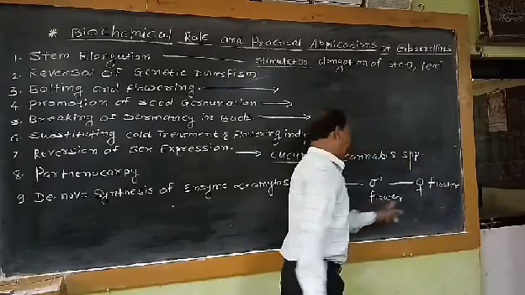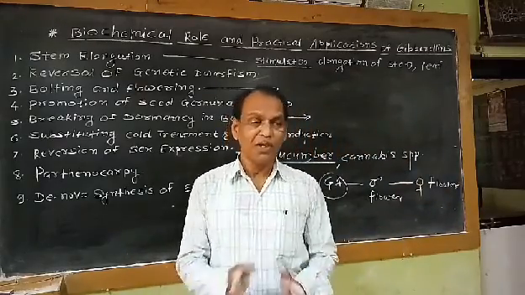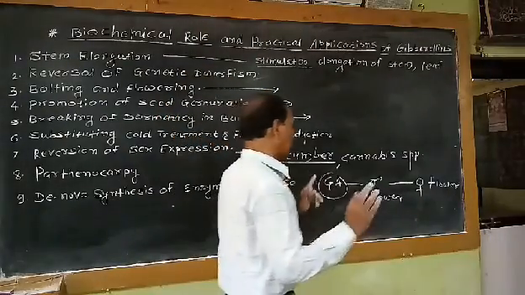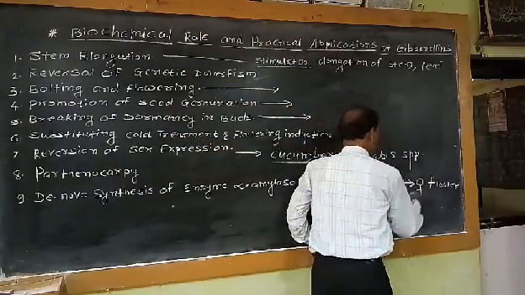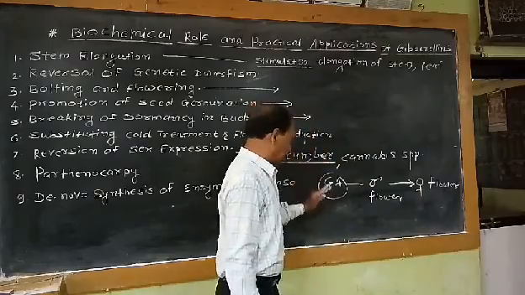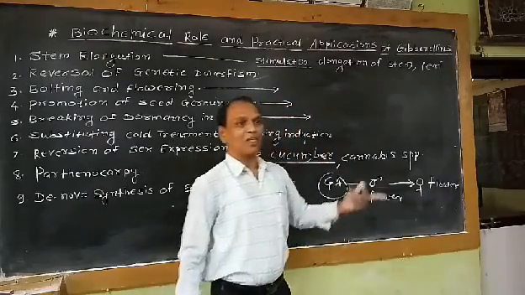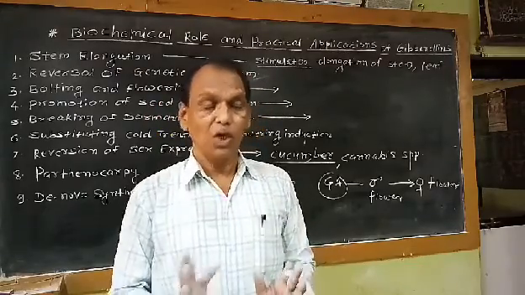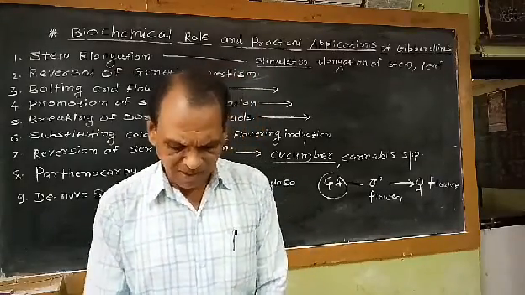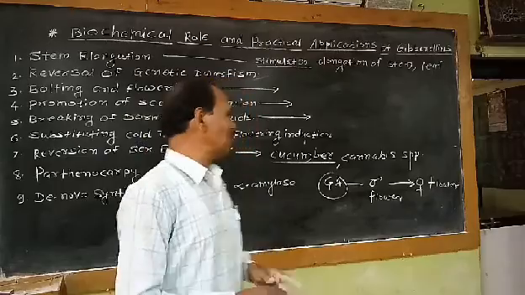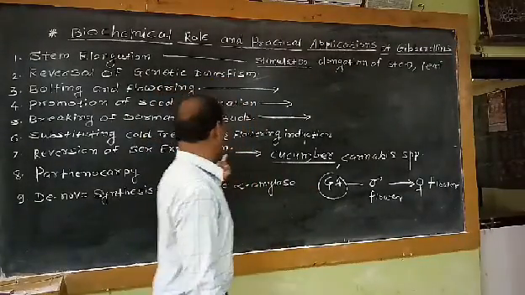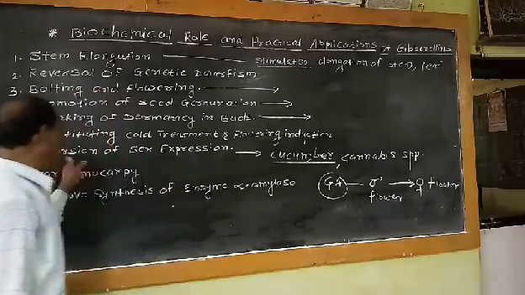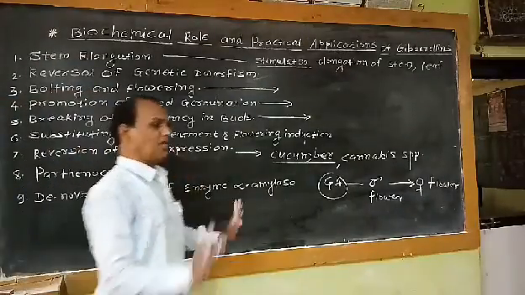That means male flowers can be converted into female flowers. That means change in the sex expression takes place due to the external application of GA in such plants which are naturally bearing unisexual flowers. So as far as practical application of this biochemical role, reversion of sex expression is concerned.